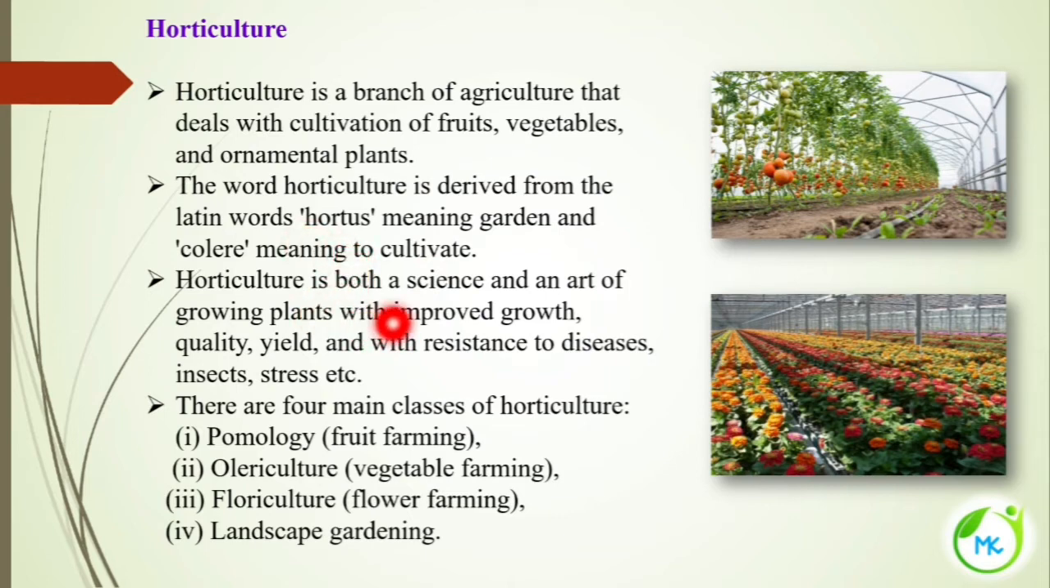It is both a science and an art of growing plants with improved growth, high quality, high yield and with resistance to diseases, insect stress, etc. The four main classes of horticulture are: number 1, pomology, otherwise referred to as fruit farming; olericulture, otherwise referred to as vegetable farming; floriculture, referred to as flower farming; and landscape gardening. We will discuss each one in detail.